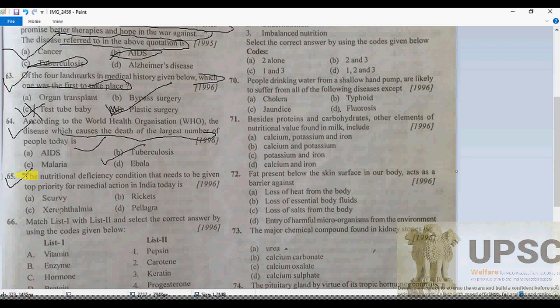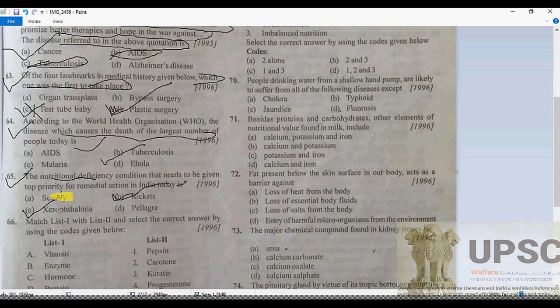Number 65. Which nutritional deficiency condition needs to be given top priority for remedial action in India today? Here, xerophthalmia can be the answer. Number 65 is going to be C, xerophthalmia. Why is it so? Because xerophthalmia, as we know, is caused by vitamin A deficiency.